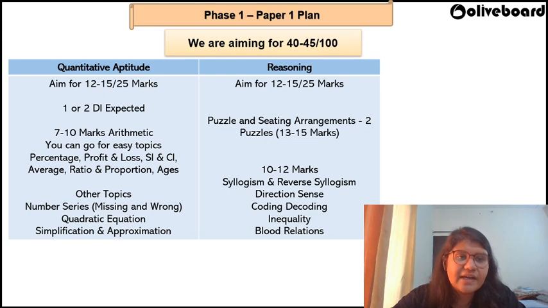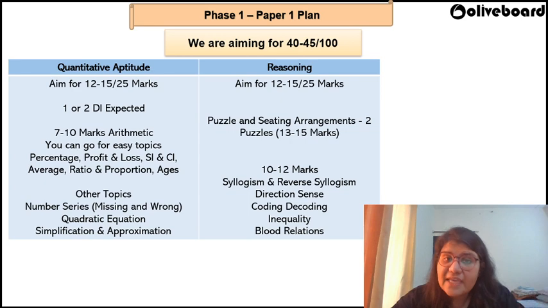Here you can see that there is an expectation of 1 or 2 DI that can be asked. We have some 7 to 10 marks that are going to be asked from arithmetic. Go for easy topics. Okay. Don't go in depth right now. Fine. And there are other miscellaneous topics as well. You need to aim for, say, anything between 12 to 15 marks. Be very smart. You can go for 1 DI, you can go for DI plus arithmetic. That will give you a good combination of scoring 12 marks. Right? Practice accordingly in the coming 10 days.